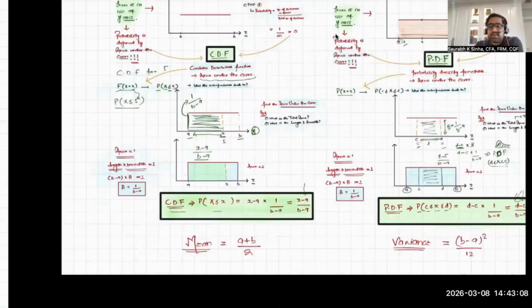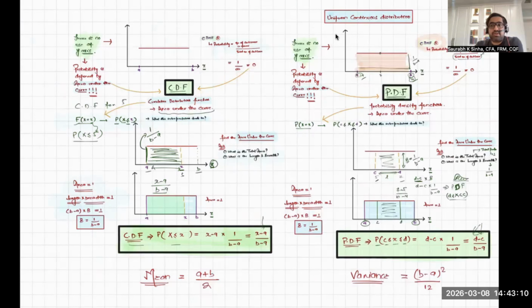So this was the discussion of uniform continuous distribution, and this is the first distribution that we discussed in the continuous distribution space. And we introduced two concepts, PDF and CDF, super critical because PDF and CDF will be used and discussed in all the distributions in the continuous space. One thing, I'm giving you the mean and variance. Why? Because the mean and variance is required for all the distributions, whether discrete, binomial, or Poisson. We discussed mean and variance in all the distributions.